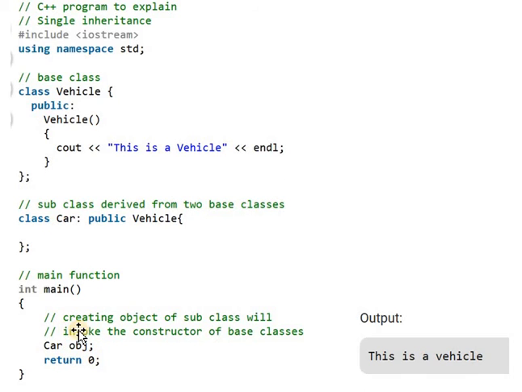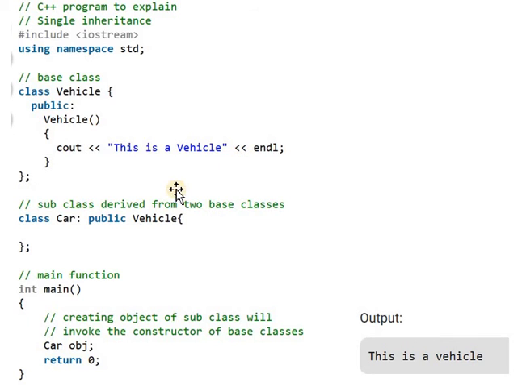When we create an object, it copies the properties of the base class, and in the base class definition we are creating one constructor, that is vehicle, and in that constructor definition we are simply displaying a message, that is this is a vehicle. So the output displayed is the message this is a vehicle.